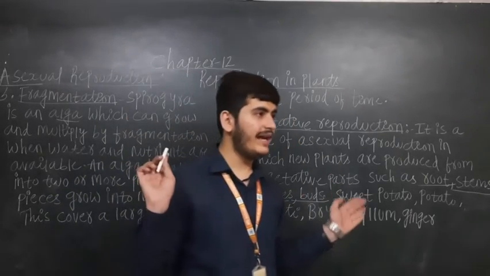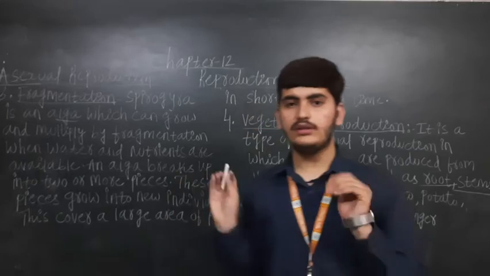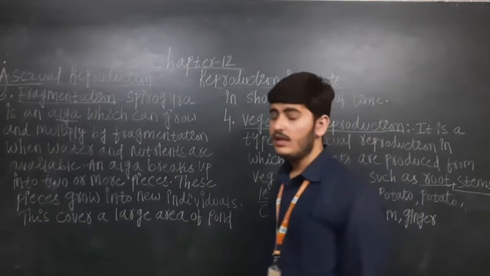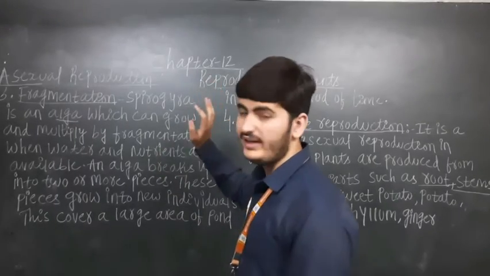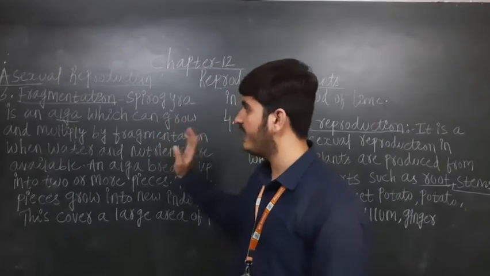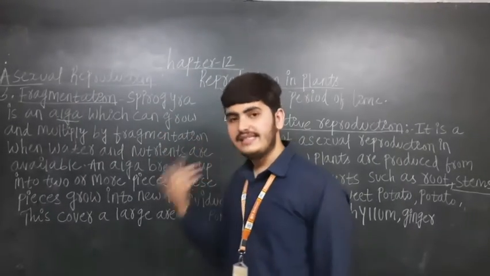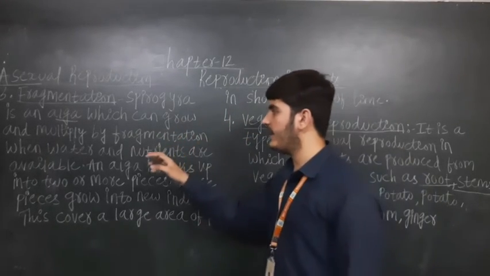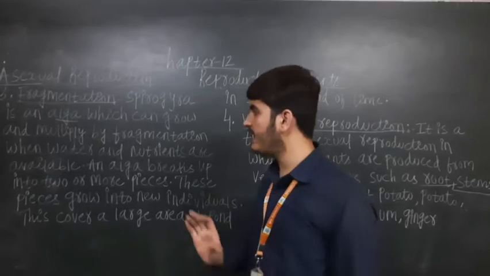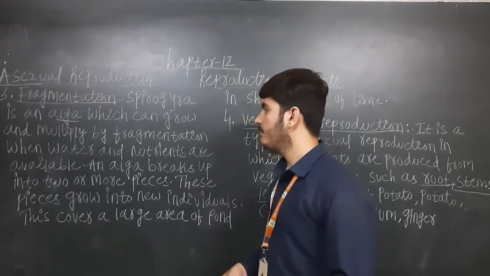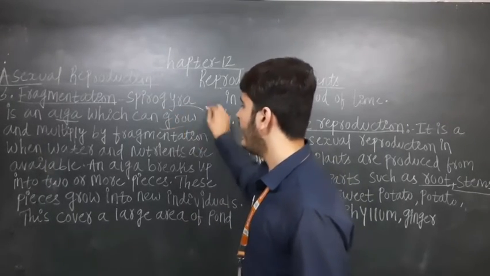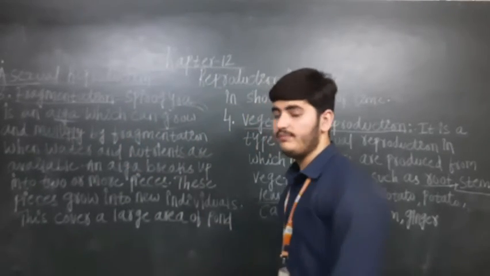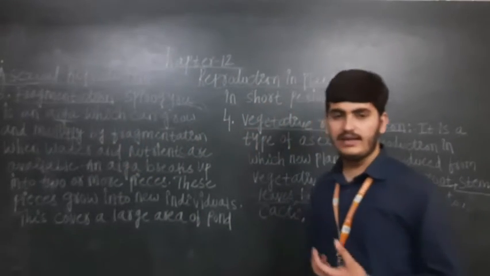Okay, this is the third and fourth method of asexual reproduction. Fragmentation, just see it again, because this will help you in higher grades. So see again what fragmentation is and how it takes place. Spirogyra is an alga which can grow and multiply, increase in number, by fragmentation when water and nutrients are available.